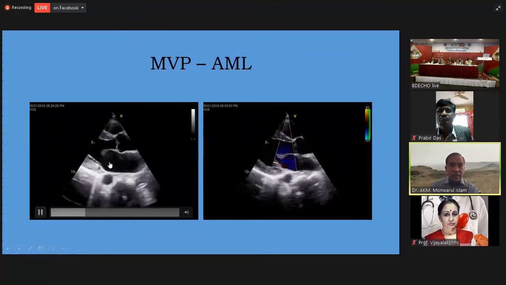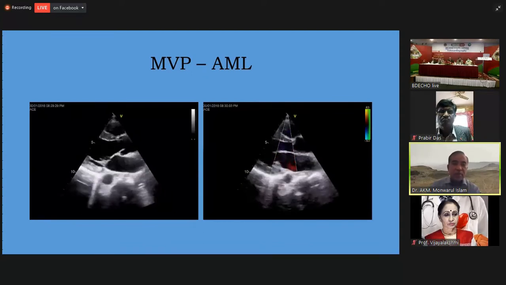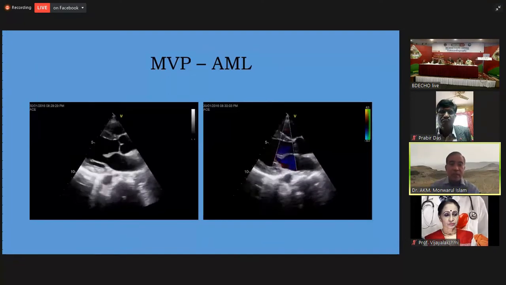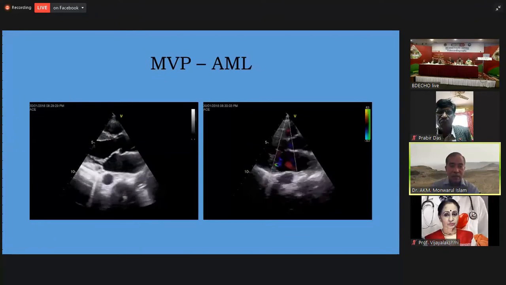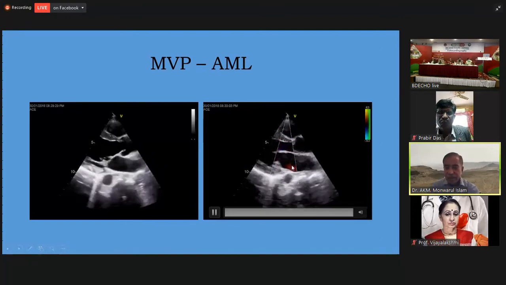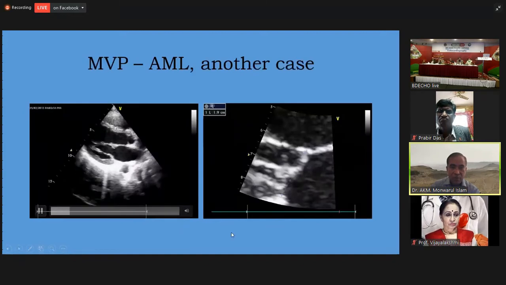The classic definition of mitral valve prolapse is that the tips of the leaflets are displaced within the interior of the left atrium 2 mm, or some say 3 mm or more, and this should exceed the plane of the mitral valve annulus. And here you are seeing eccentric mitral regurgitation. This is another example of mitral valve prolapse.